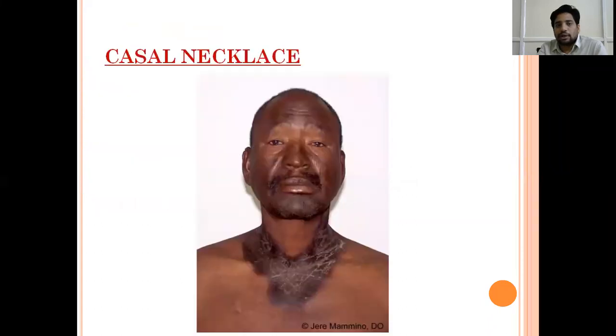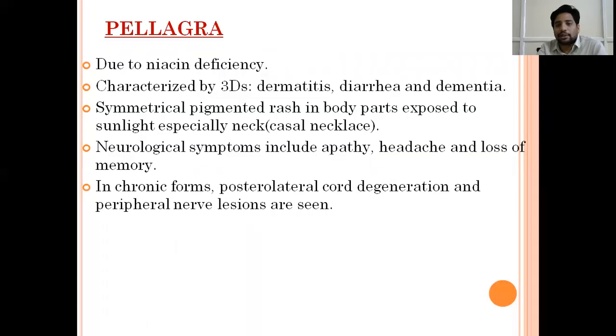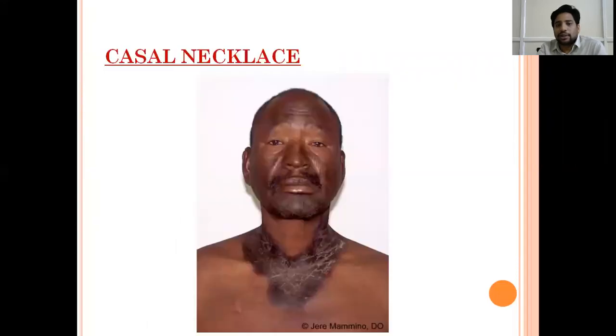This is Casal's neck sign. Whatever I told you, a symmetrical pigmented rash on the body exposed to sunlight. This is Casal's necklace. This we see in pellagra. With this, we come to an end to our presentation on vitamins.